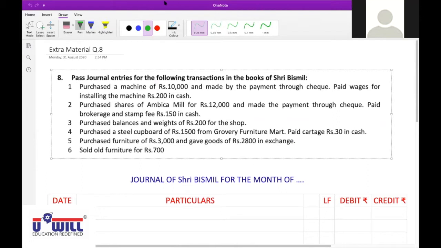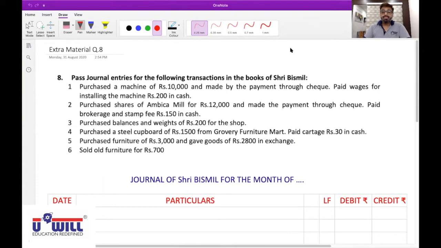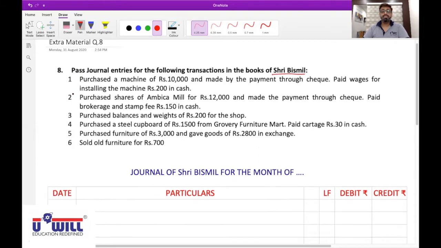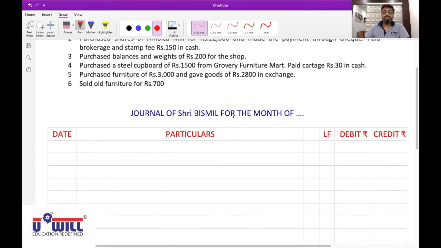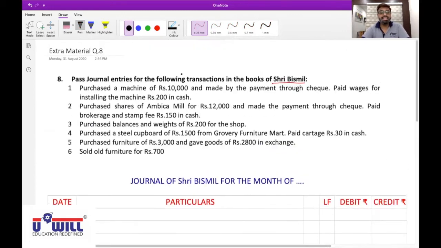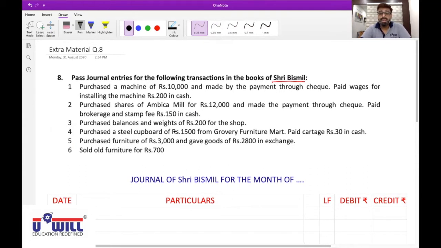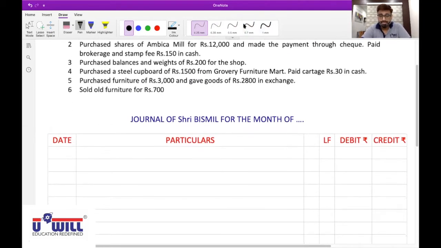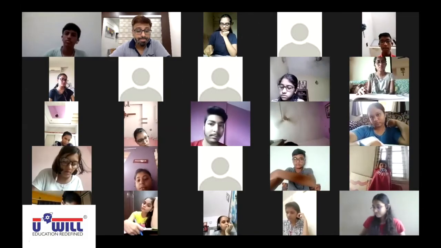Now understand this. Pass journal entries for the following transactions in the books of Sri Bismil. Is the month given? No. So give the heading Journal of Sri Bismil for the month of ... Okay? And since month is not given, we will be writing the serial numbers itself in the date column. Make the format fast. Be attentive now.